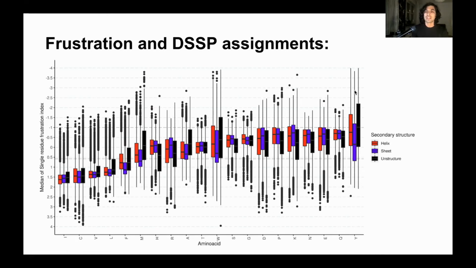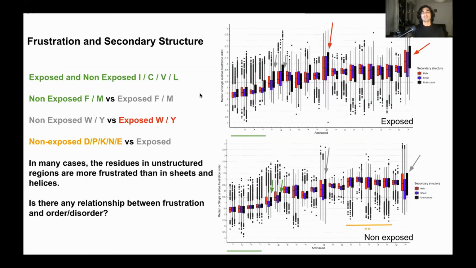For example, the unstructured residues usually have higher frustration than their structured counterparts. If we further separate this data set into exposed and non-exposed, we can first see that the hydrophobics and the cysteine stay minimally frustrated for both the exposed and the non-exposed data sets, but there are some others that change.